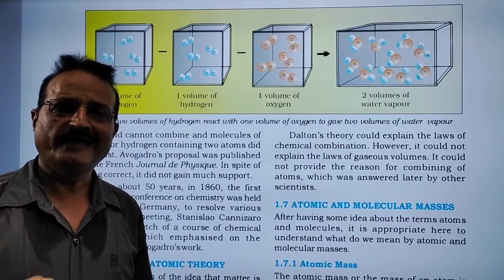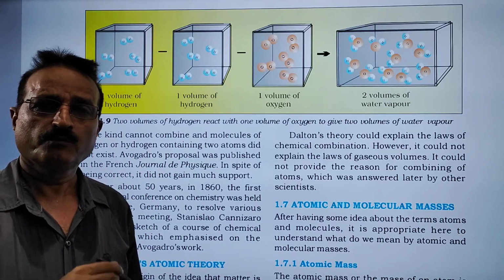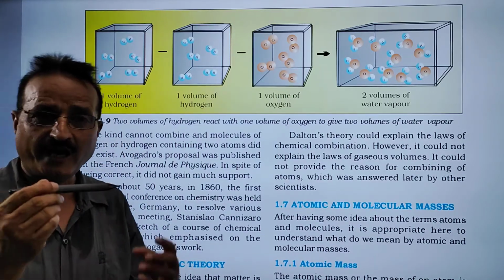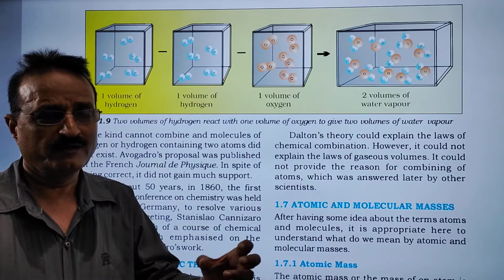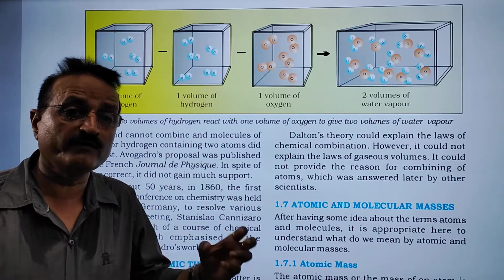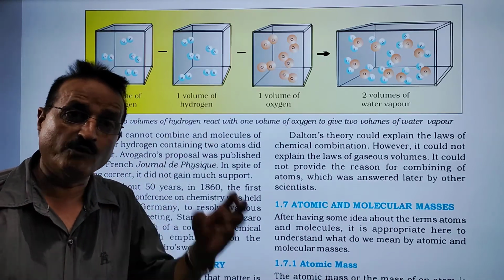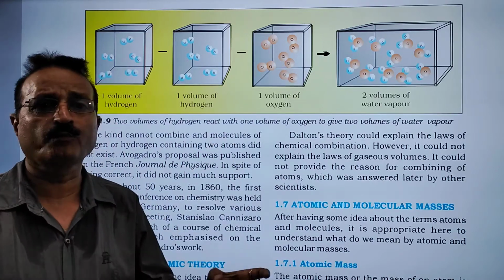Avogadro did good work that was proved by scientist Cannizzaro, and Avogadro tried to explain the law of Gay-Lussac. Avogadro was in favor of Gay-Lussac, that Gay-Lussac is correct. But Avogadro's law was not accepted by Dalton. But Cannizzaro proved that